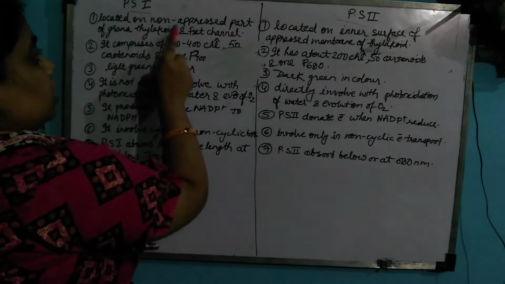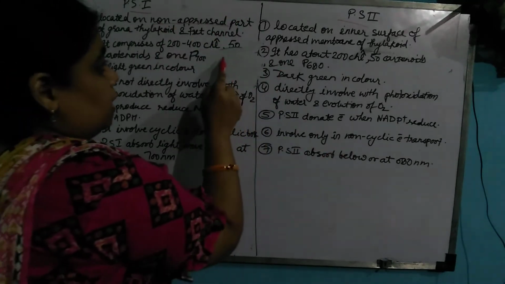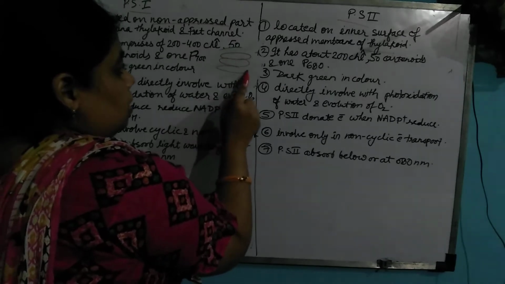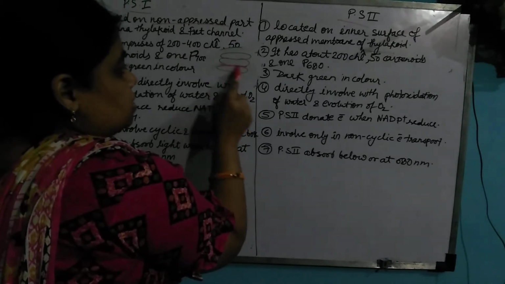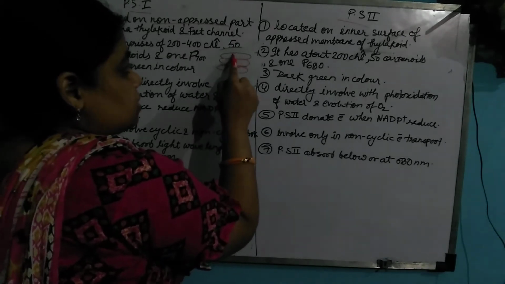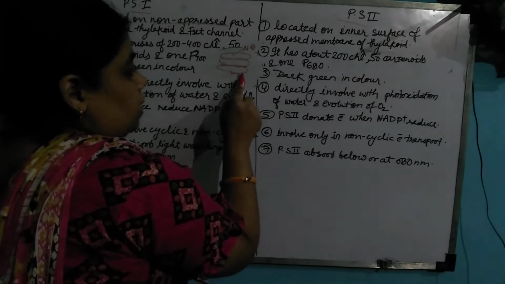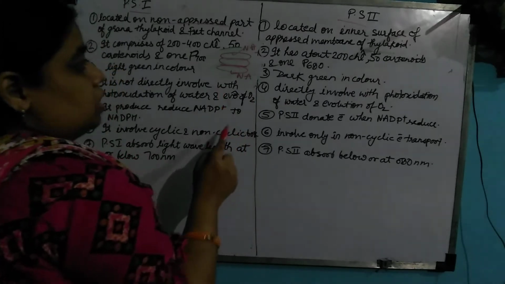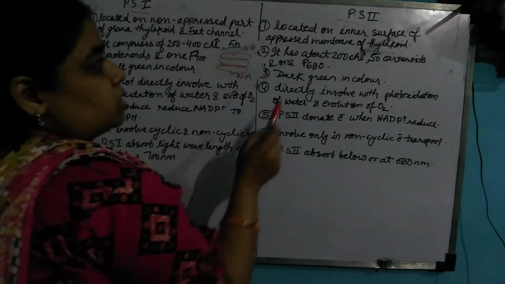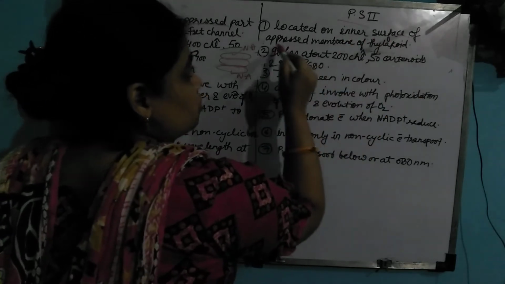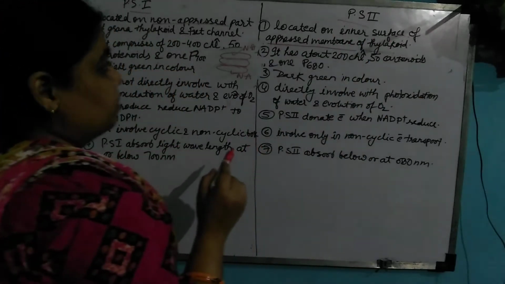Now we come to the difference between PS1 and PS2. PS1 is located on the non-appressed part, as I told you: this is the non-appressed, this is the appressed. PS2 is present in the inner surface, or you may say in the appressed membrane.